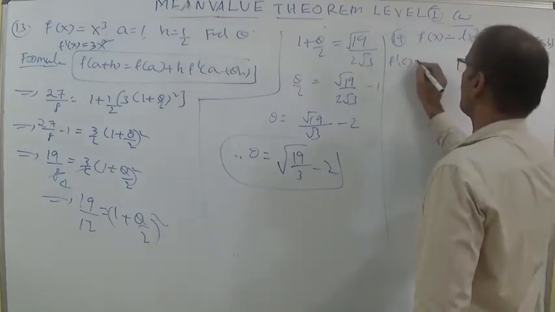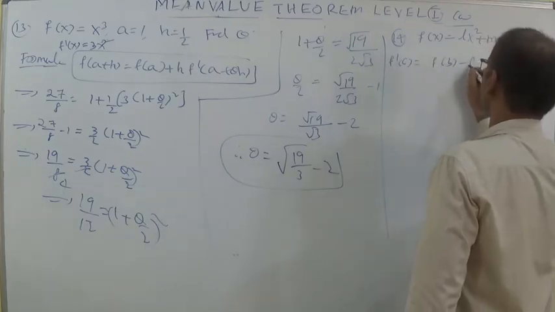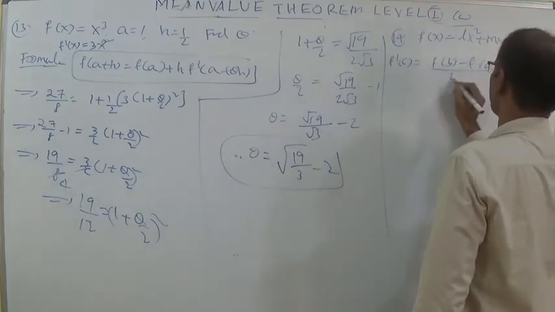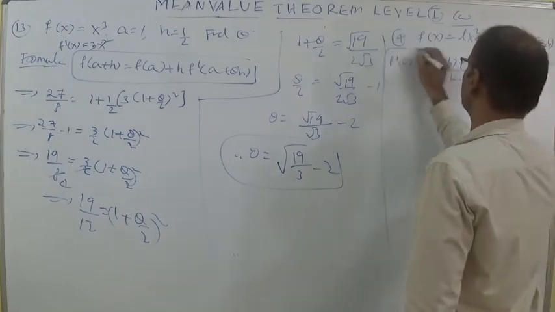Use the formula f dash c is equal to f of b minus f of a whole by b minus a.